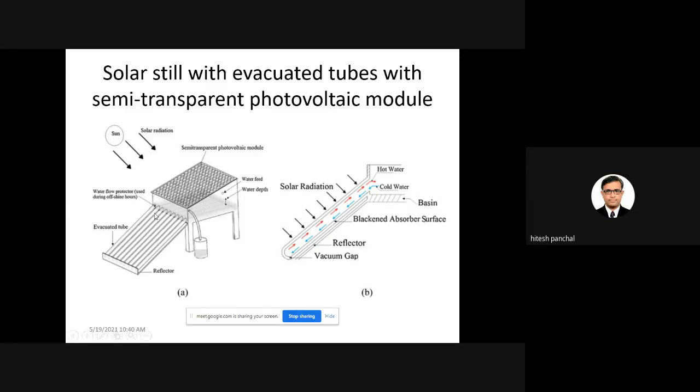Now, how does the solar still work? Evacuated tubes are there, so cold water will go to the downward side, receive the solar radiation, and become hot water. So from this kind of arrangement, you can generate not only potable water, but also electricity.